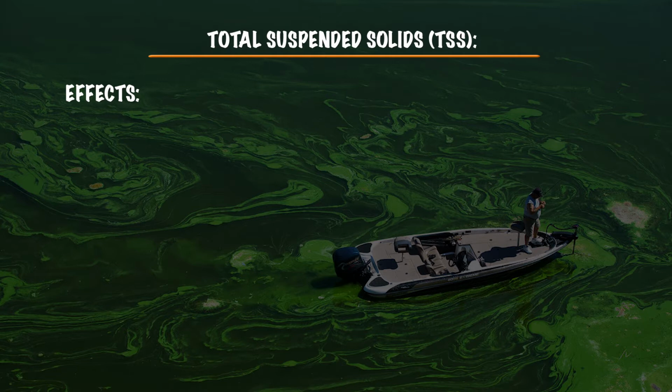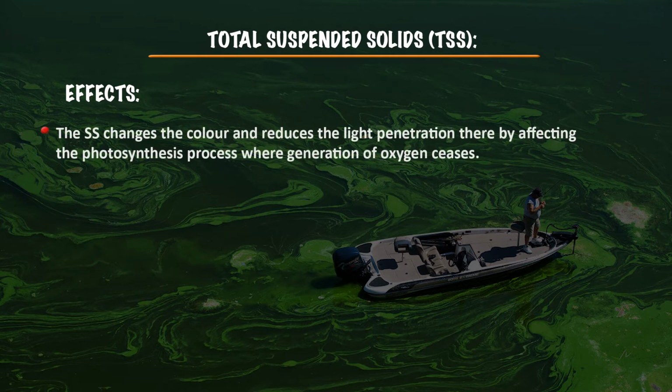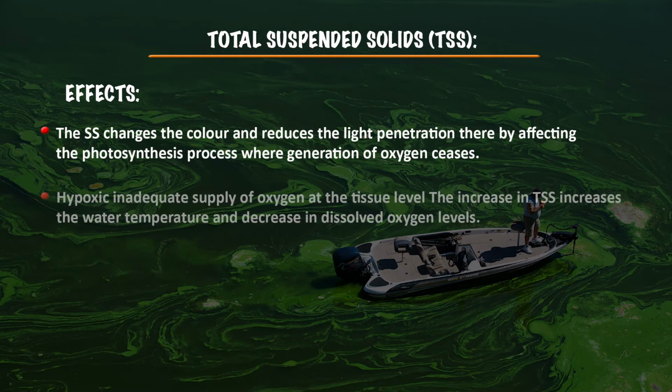So what are the effects of this? These suspended solids change the color and reduce light penetration into the water bodies, which affects the photosynthesis process, and the generation of oxygen ceases completely, leading to hypoxia, an inadequate supply of oxygen at the tissue level.